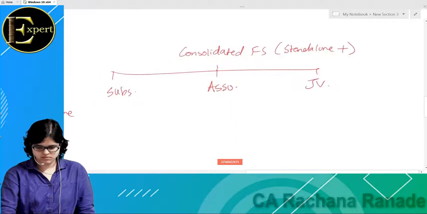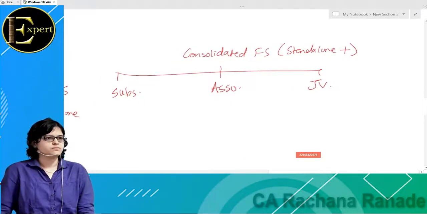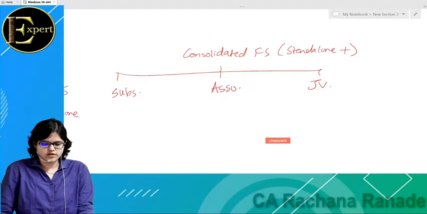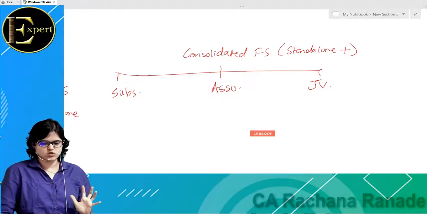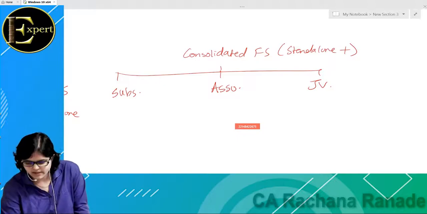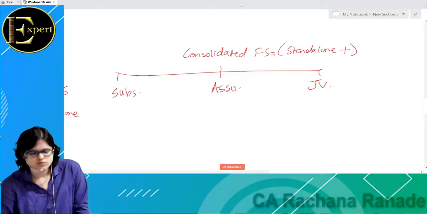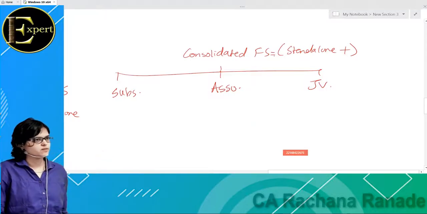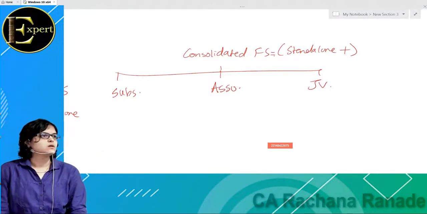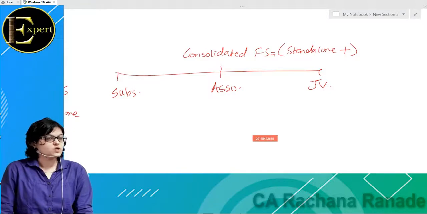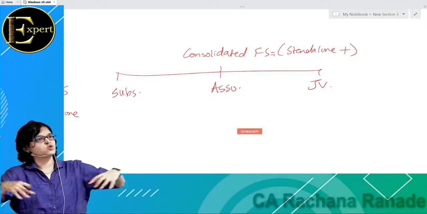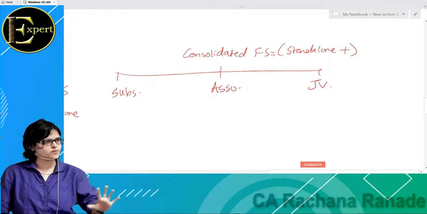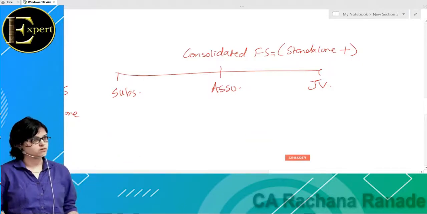Consolidated financial statement will be equal to standalone financial statement plus subsidiary plus associate plus JV. No, there's no limit on percentage. Your organization is registered as a joint venture. Okay, the percentage could be anything. 20%, 40%, 60%, 3-4 partners coming together. That is also possible. Doubt? Yes.